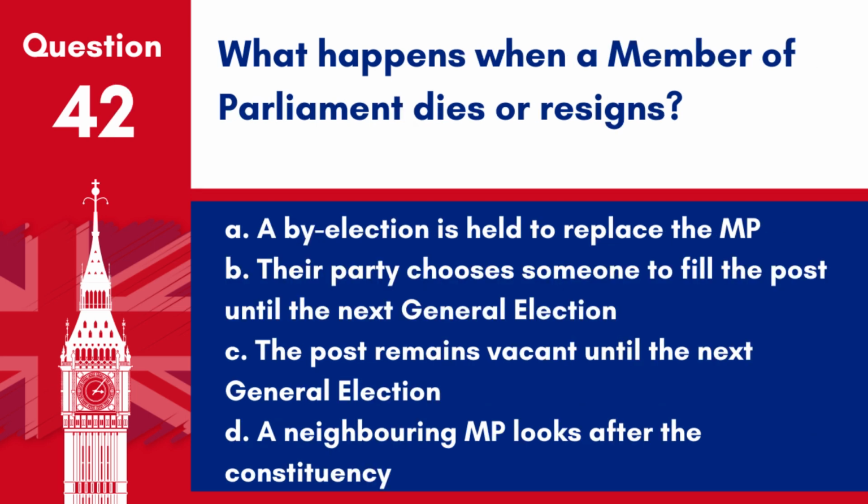Question 42. What happens when a Member of Parliament dies or resigns? A. A by-election is held to replace the MP. B. Their party chooses someone to fill the post until the next general election. C. The post remains vacant until the next general election. D. A neighbouring MP looks after the constituency.